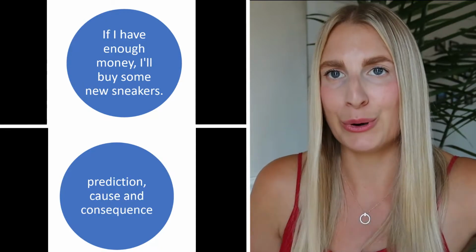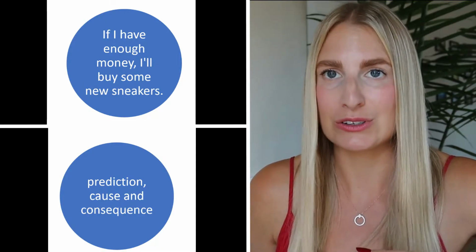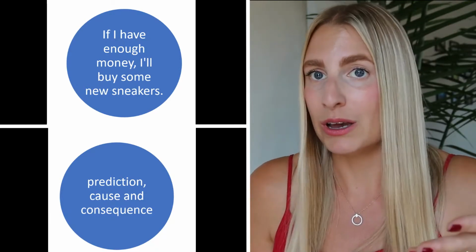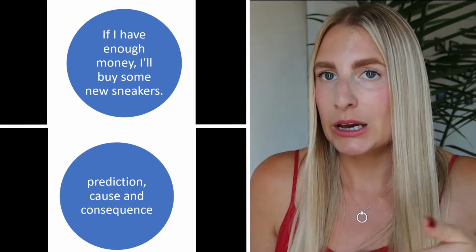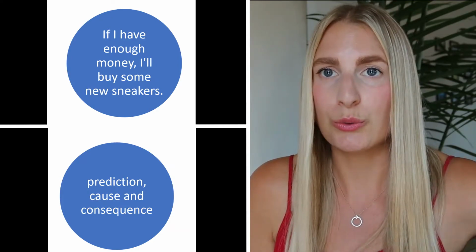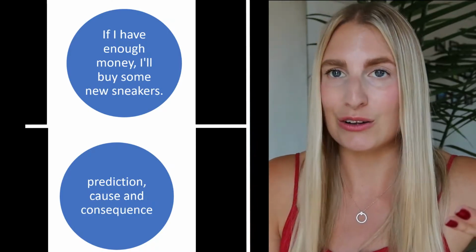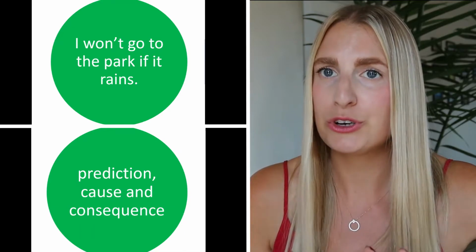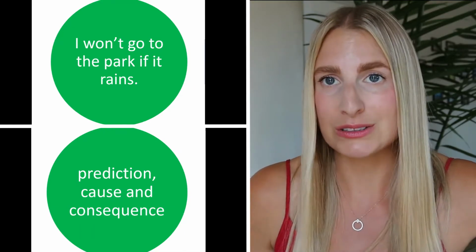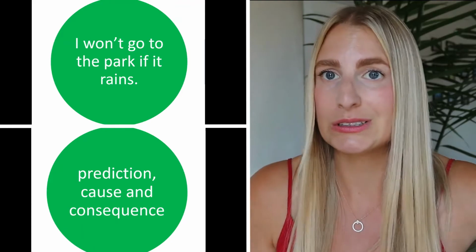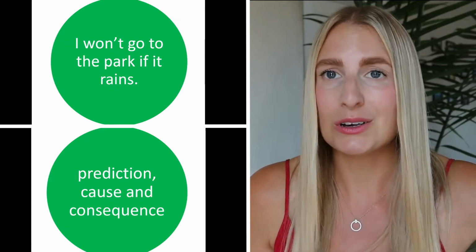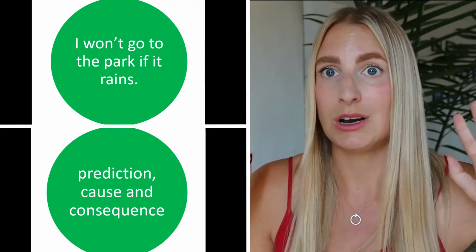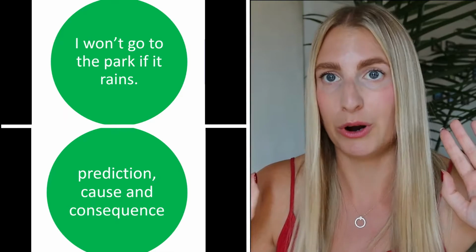If I have enough money, I'll buy some new sneakers. This is a prediction that I'm making because I know that at the time when I have money, I will buy some new sneakers. So we also have a cause and a consequence. I won't go to the park if it rains. This is a prediction, but also a cause and consequence. So if it rains, as a consequence, I will not go to the park. But it's also a prediction because, as I'm saying, okay, if it rains, then guys, don't count on me. I'm not going to the park with you.